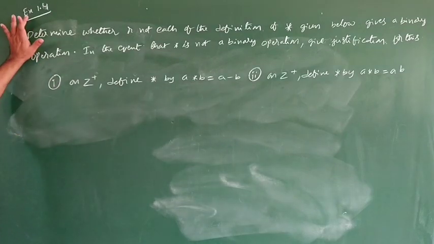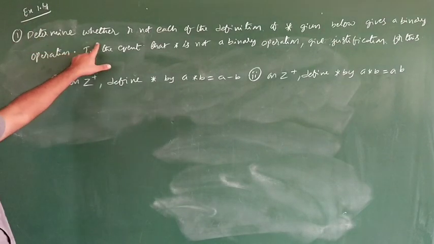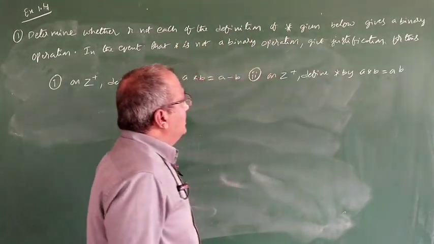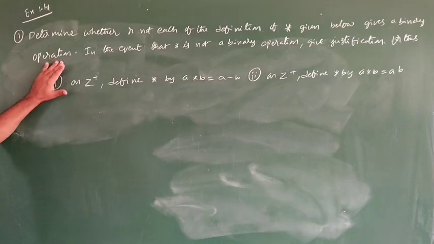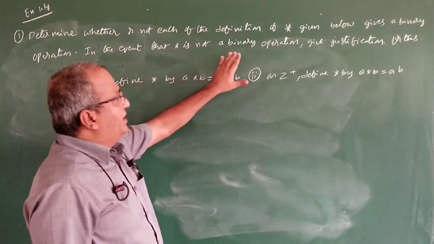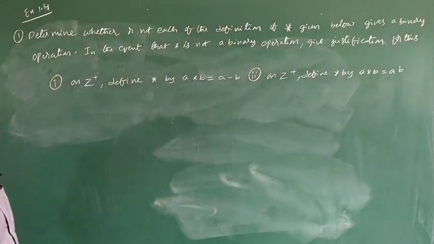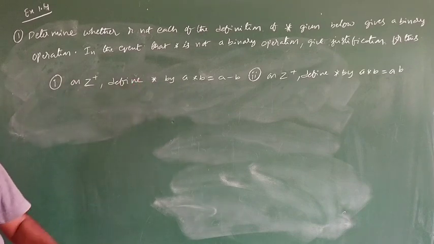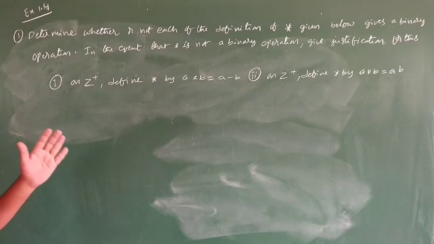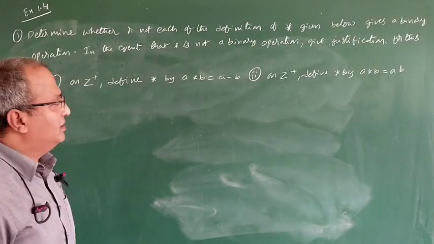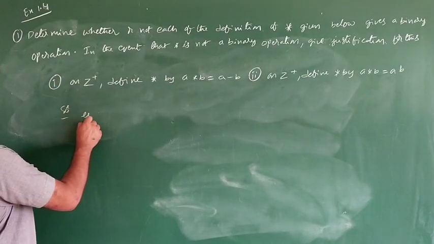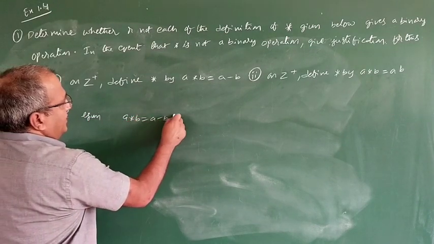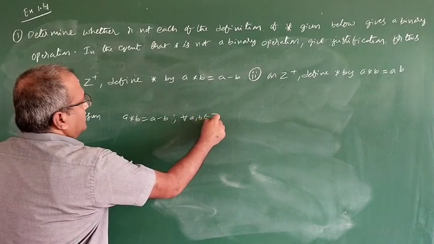See, exercise 1.4. Determine whether or not each of the following definitions given below gives a binary operation. In the event that star is not a binary operation, give justification for this. So what they are asking here is whether star is a binary operation or not, and if it is not, to give justification. Solution. So what is given? Given A star B is equal to A minus B for all A, B belongs to Z plus.